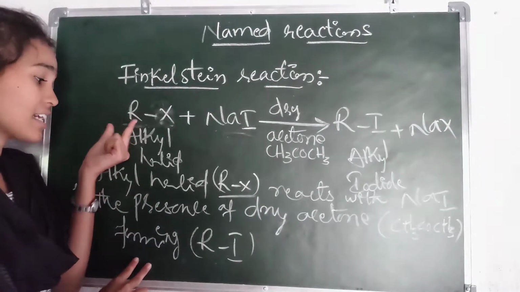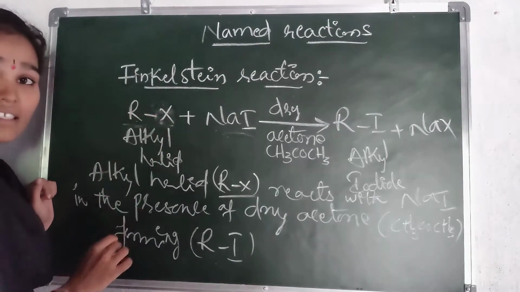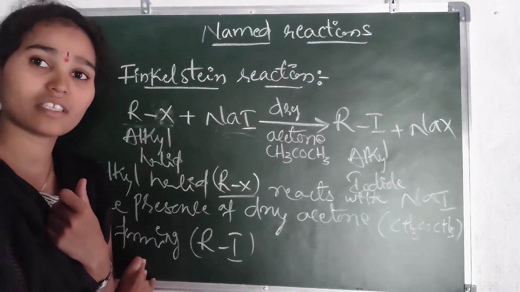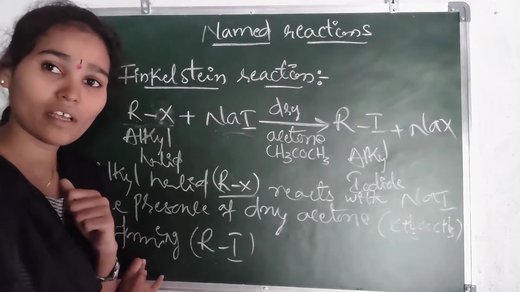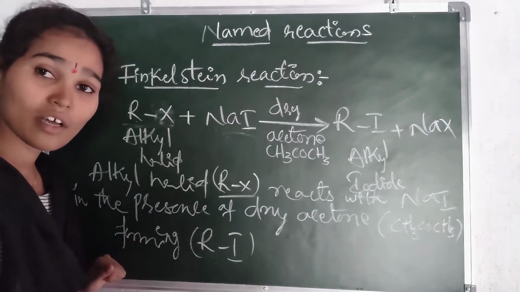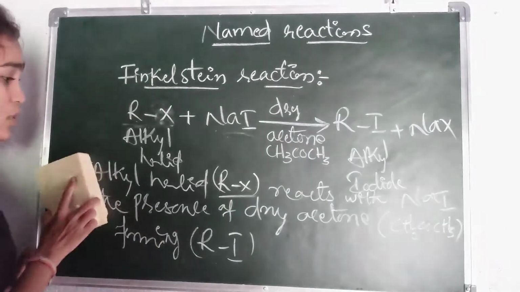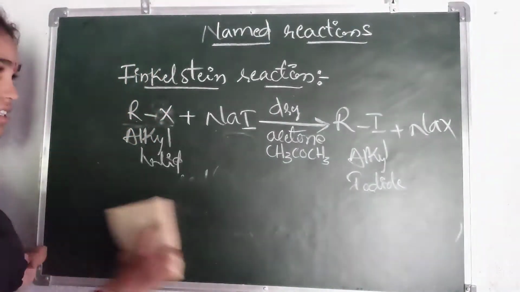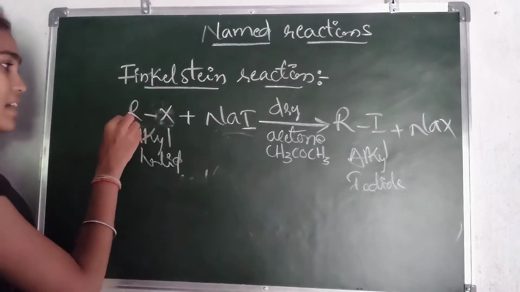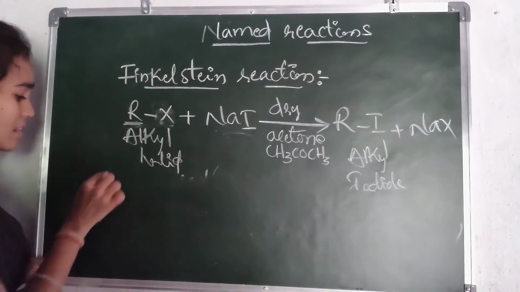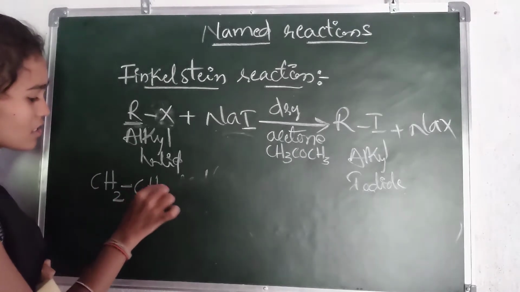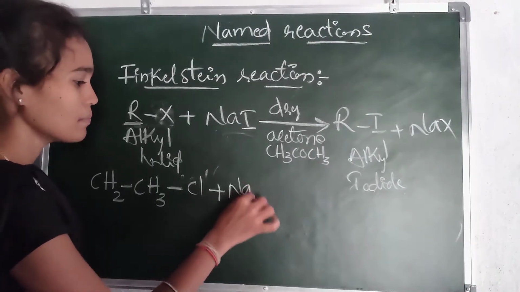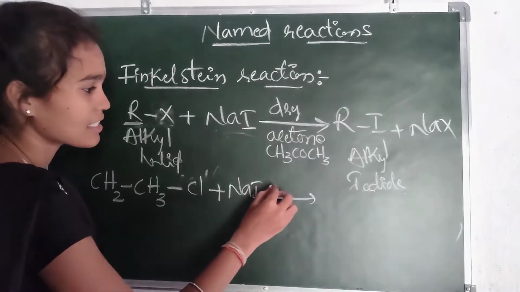Here we are taking alkyl halides, with alkyl groups like methane and ethane, CH3 and C2H5, and halide groups like chlorine and bromine. Look carefully at how we write the examples. This is an alkyl halide, taking the alkyl CH2CH3 with the halide chlorine, reacting with sodium iodide in the presence of dry acetone.